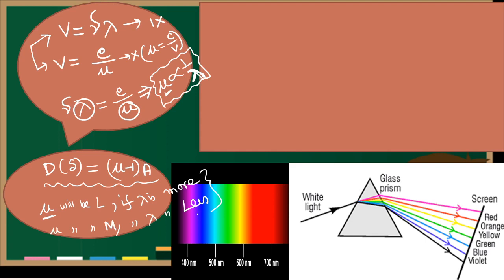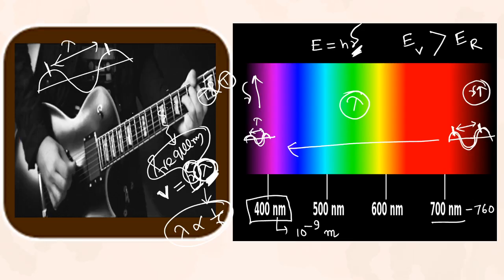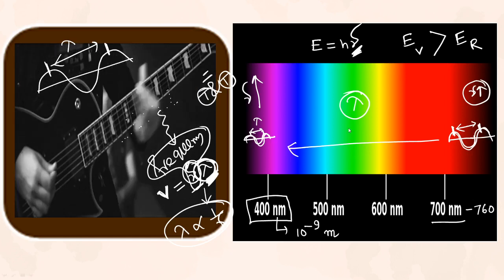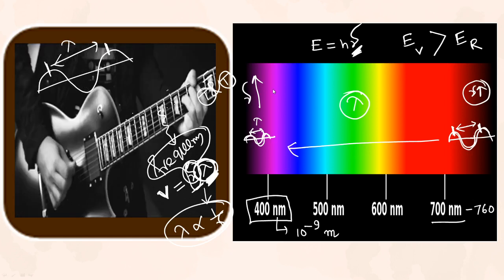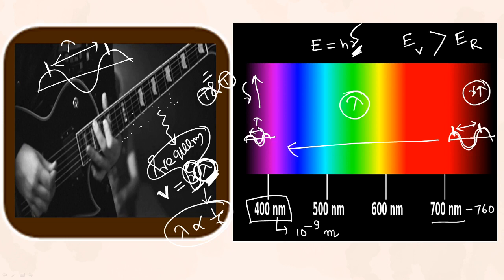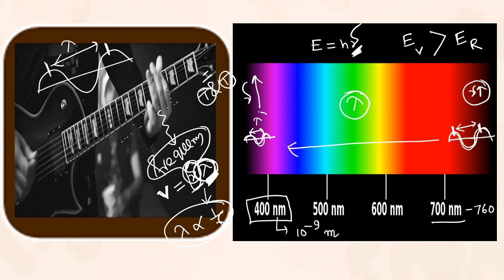Now put this concept for understanding bending. In last class, whatever we have learned, violet color has minimum wavelength and red has maximum wavelength.